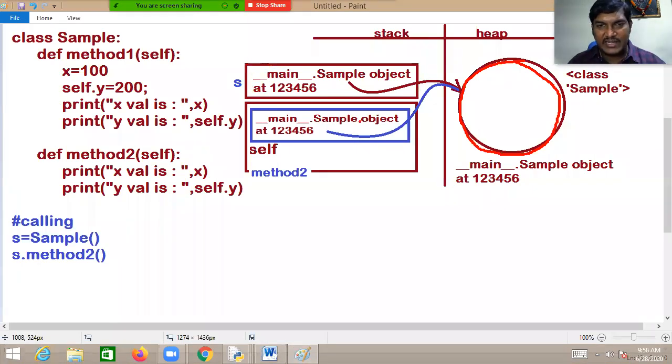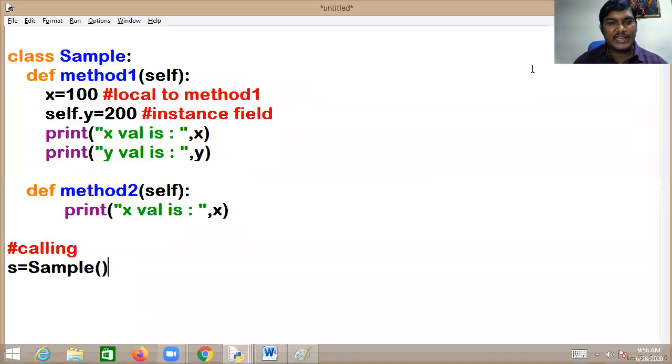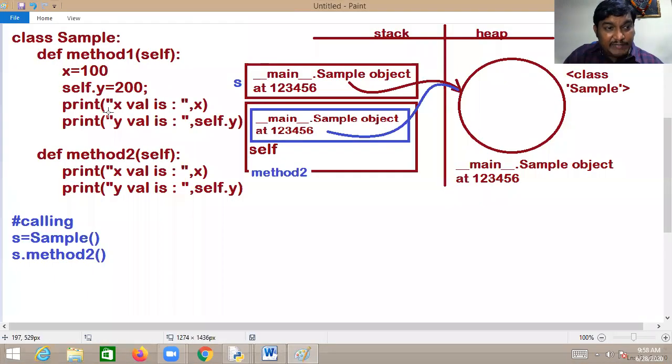Don't get confused, I said it very clearly. Okay, sir, that is really nice, but method 1 I didn't call. I'm not calling method 1 directly. As per our explanation, we are calling method 2.